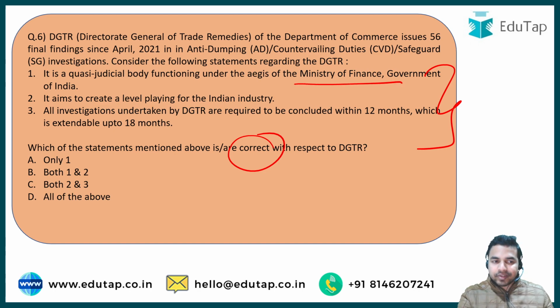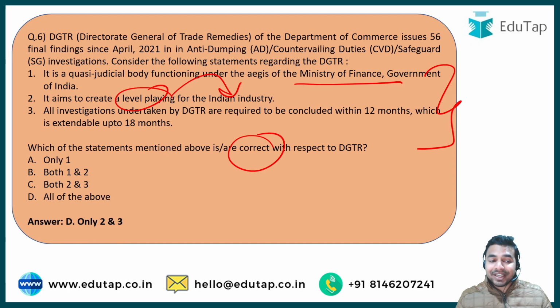Then it discusses the aim of this body, that it has been established to create a level playing field for the Indian industry. And the third statement says that all the investigations undertaken by the DGTR are required to be concluded within 12 months, which is extendable up to 18 months. So the right answer for this question will be option C, that is both statement 2 and 3 are correct.